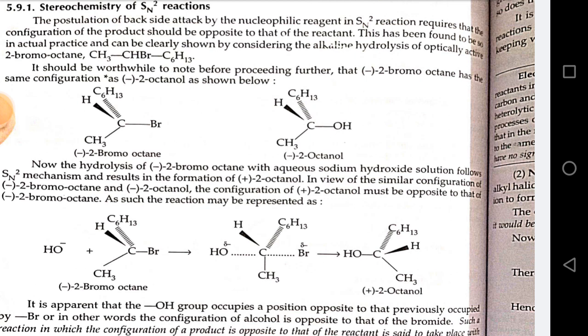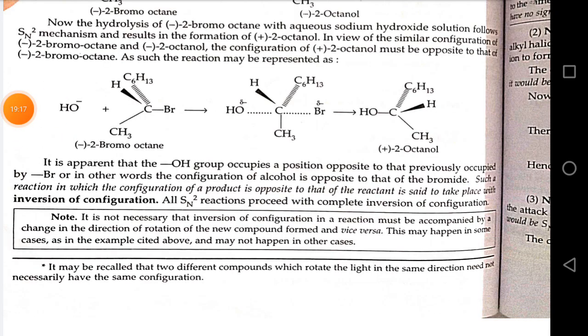Now the hydrolysis of negative 2-bromo-octane with aqueous sodium hydroxide solution follows SN2 mechanism and results in formation of plus 2-octanol. In view of the similar configuration of negative 2-bromo-octane and negative 2-octanol, the configuration of plus 2-octanol must be opposite to that of minus 2-bromo-octane. It is apparent that the OH group occupies a position opposite to that previously occupied by Br, or in other words, the configuration of alcohol is opposite to that of the bromide.